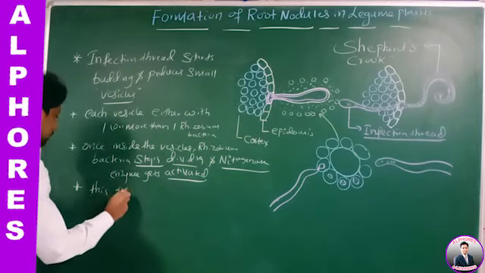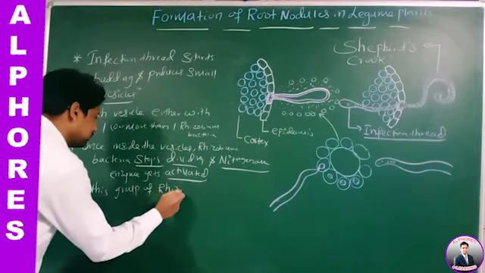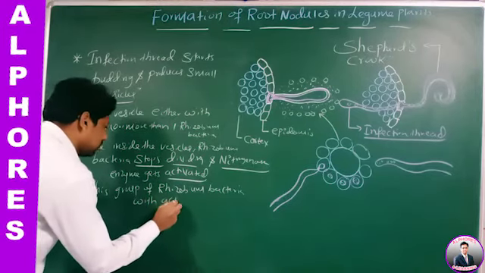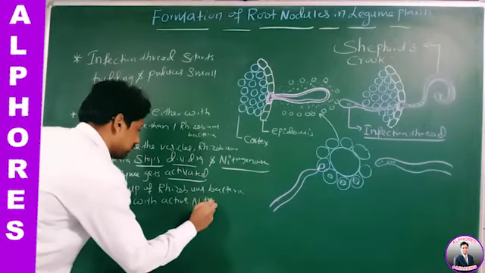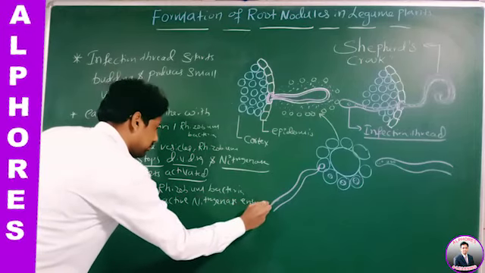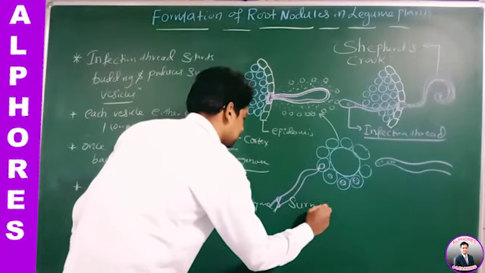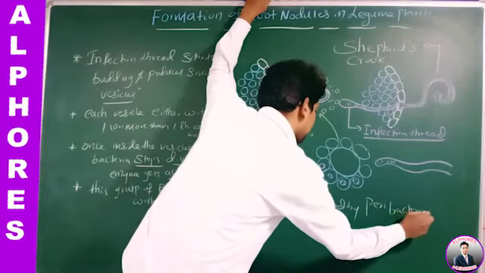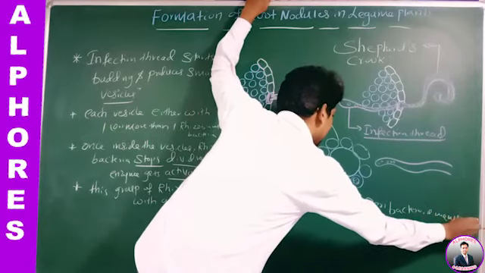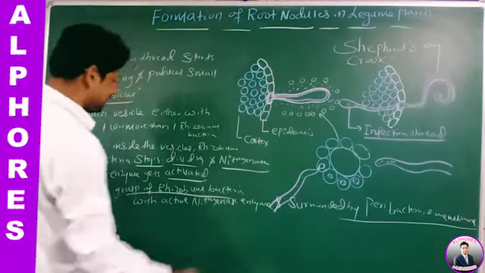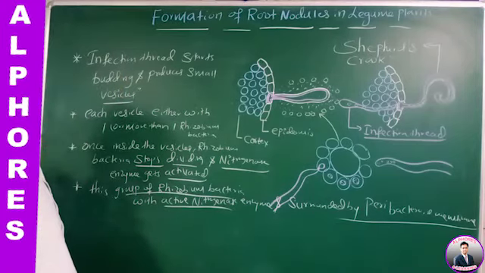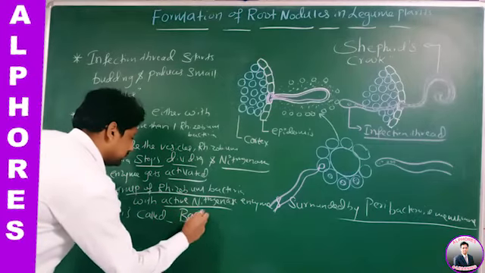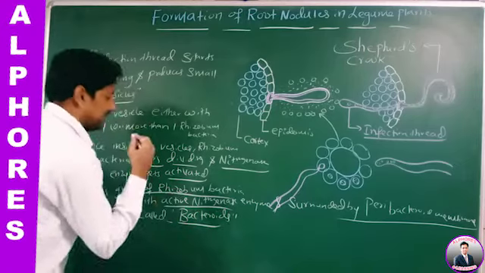This group of Rhizobium bacteria with active nitrogenase enzyme, and this group surrounded by peribacterioid membrane, is called what? Bacterioid.